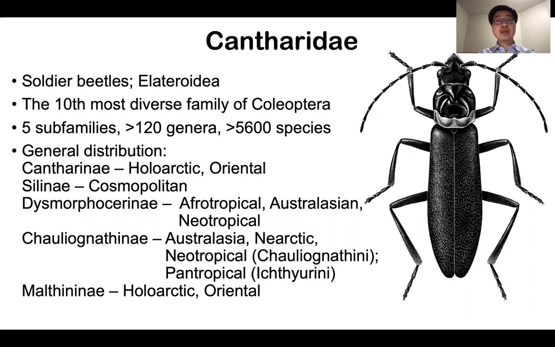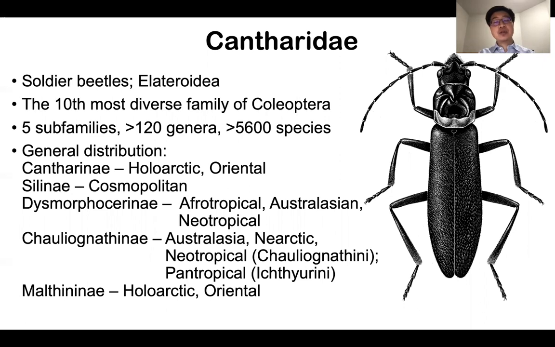Cantharidae is very diverse and is the 10th largest family of Coleoptera, including 5 subfamilies, over 120 extant genera, and over 5,600 species. In general, each subfamily and major tribe has the following distribution patterns. Cantharinae is concentrated in the Holarctic region and extends to the Oriental area.